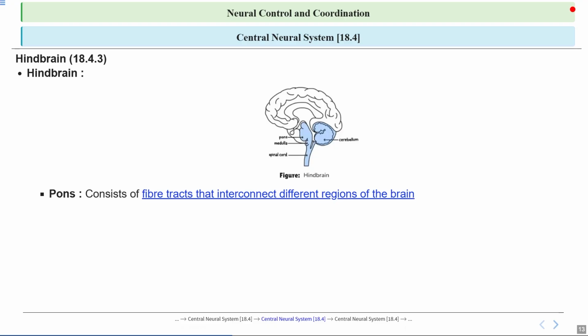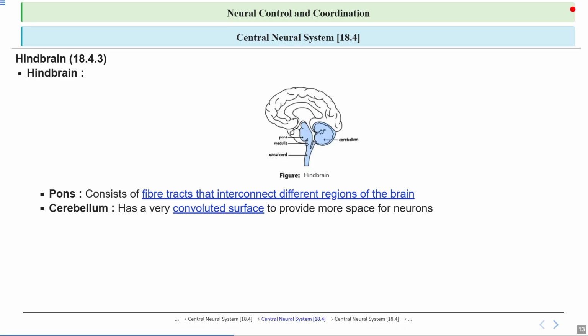Let's talk about the pons. The pons is made up of fiber tracts, which are like highways connecting different regions of the brain. These connections allow signals to travel quickly, ensuring that different parts of the brain can communicate and coordinate actions efficiently.